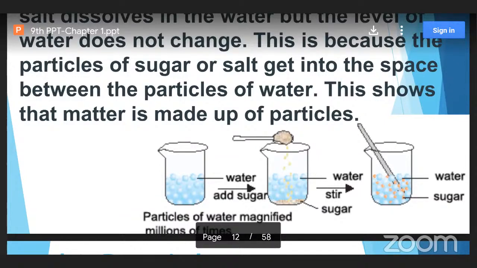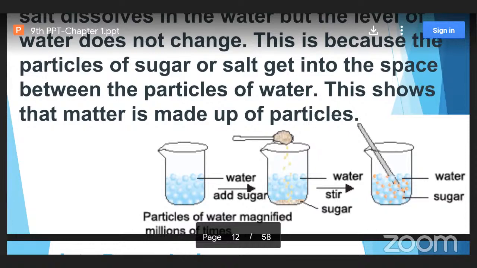Next, once you add those granules and mix with the glass rod in the water, what do you observe in the third figure? All the sugar particles are occupying the empty spaces. The brown color sugar particles you can observe here, isn't it?